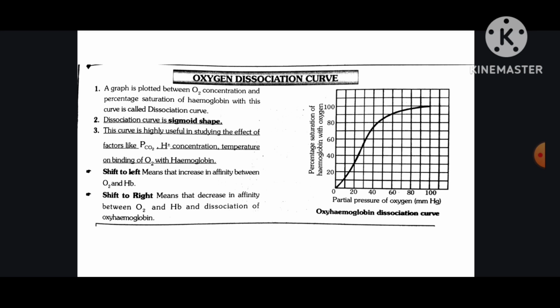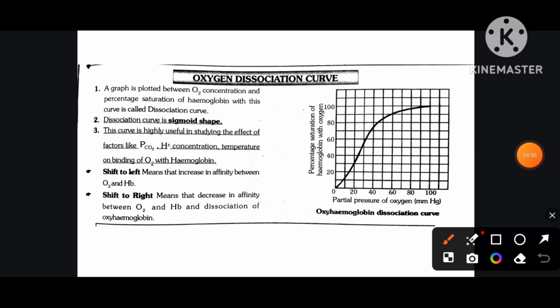Oxygen dissociation curve. Number one, a graph is plotted between O2 concentration and percentage saturation of hemoglobin; this curve is called the dissociation curve. Number two, the dissociation curve is sigmoid in shape. Number three, this curve is highly useful in studying the effect of factors like PCO2, H plus concentration and temperature on binding of O2 with hemoglobin. Shift to the left means an increase in affinity between O2 and hemoglobin. Shift to the right means a decrease in affinity between O2 and hemoglobin. This is the oxyhemoglobin dissociation curve.